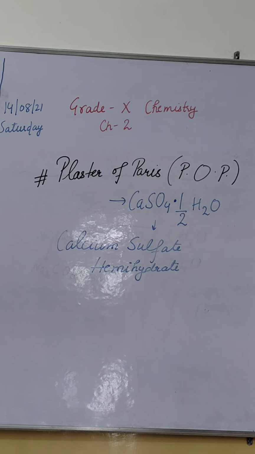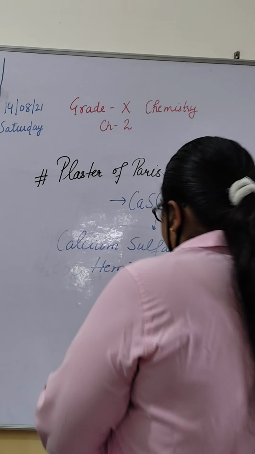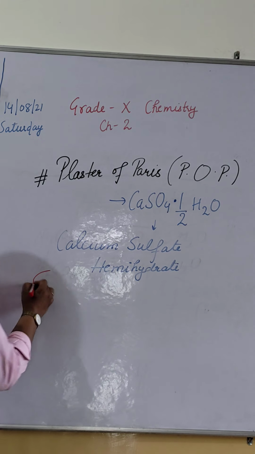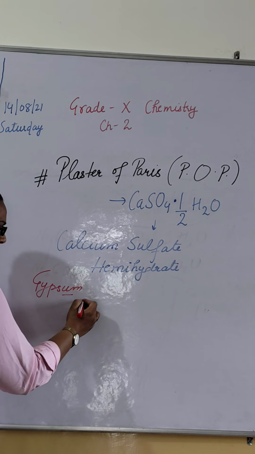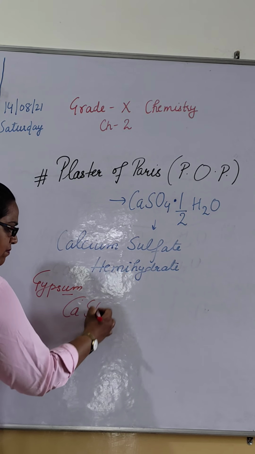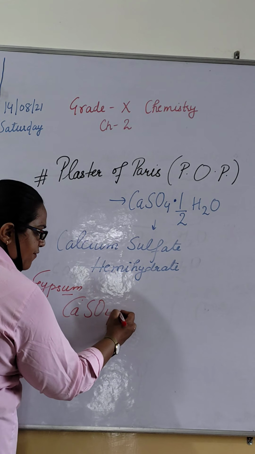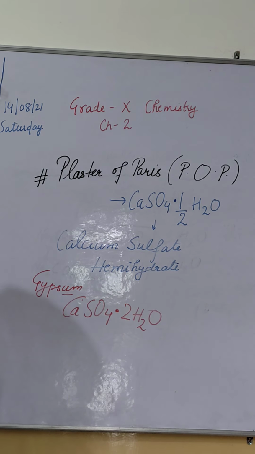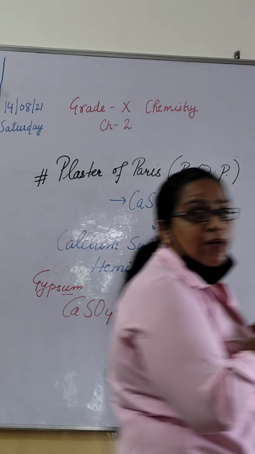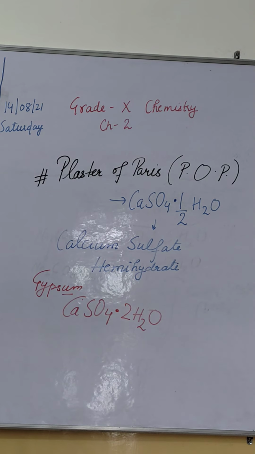Now how can we prepare it? We can prepare it from gypsum. Gypsum is calcium sulfate with 2 molecules of water, and this also represents the water of crystallization.